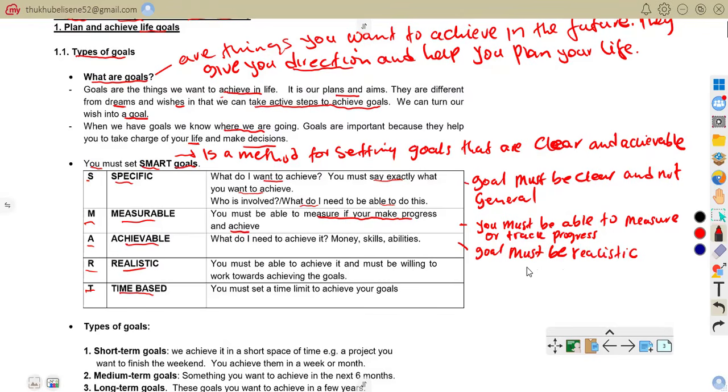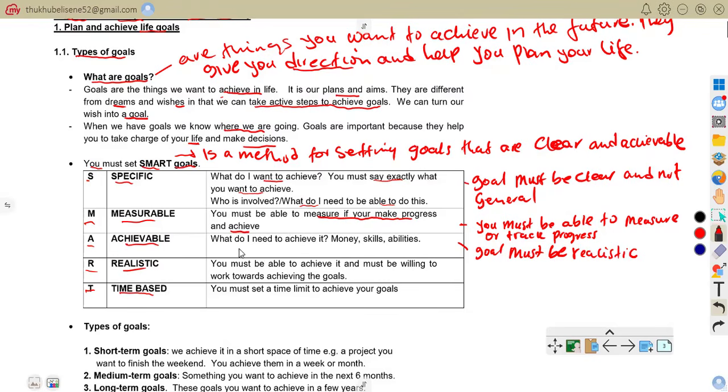Let's make an example. I will study maths for 1 hour every day. That is what you can be able to achieve. It's realistic. But you cannot say you can do your maths for 24 hours. It's very unrealistic. You can't achieve that. So that is what we are trying to say when we are talking about achievable.